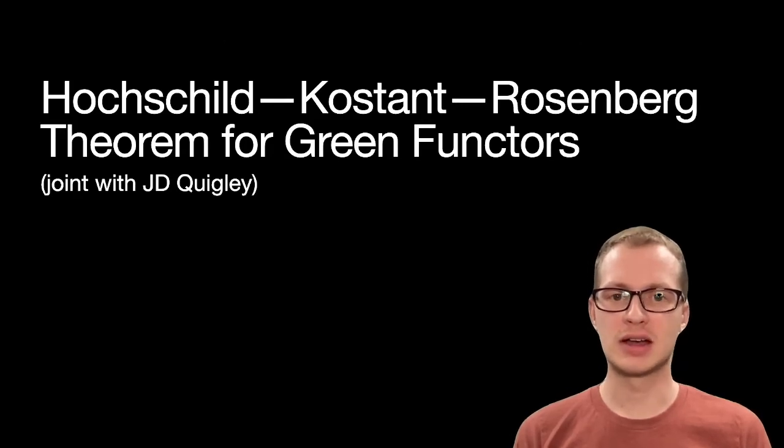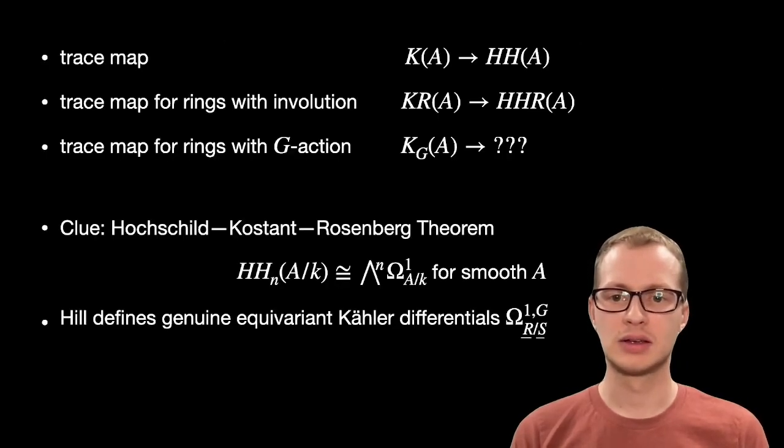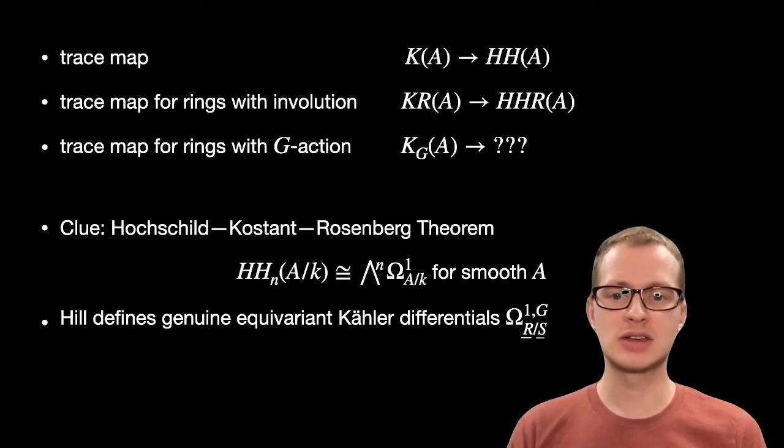The second project I want to discuss is joint work with JD Quigley. To motivate this project, we begin with K-theory. One of the most successful techniques for studying K-theory has been trace methods. In its most basic form, trace methods studies K-theory by analyzing the image of the trace map in Hochschild homology. For rings with involution, there's also a C2 equivariant version of the trace map. But for more general rings with a group action by ring homomorphisms, we don't know what the target of a trace map should be, despite recent interest in G-equivariant K-theory. In this project, we are trying to fill this gap.